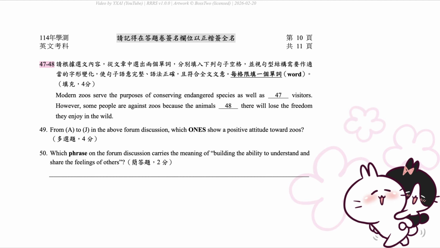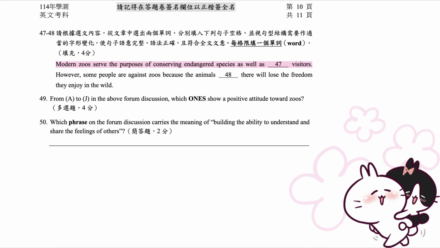47 to 48. Based on the passage, choose 2 words from the article to fill in the blanks below. Make any necessary word form changes to fit the sentence structure so that the sentences are complete, grammatical, and consistent with the passage. Write only 1 word in each blank. Fill in, 4 points. Modern zoos serve the purposes of conserving endangered species as well as educating visitors. However, some people are against zoos because the animals captive there will lose the freedom they enjoy in the wild.